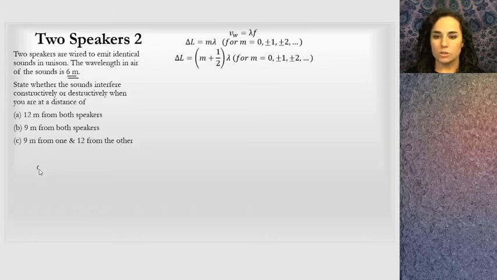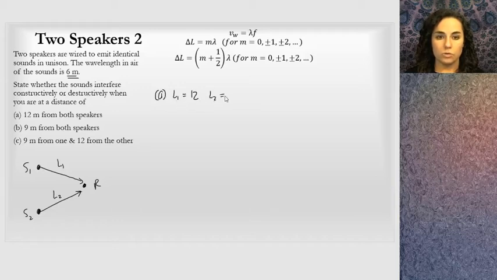So I'm going to draw two speakers. Here's speaker 1 and here's speaker 2. We don't know what their distance is. What we really care about is how far we are. So there's the receiver. And I'm going to note that there's an L1 and an L2. In the first situation for part A, L1 equals 12 and L2 equals 12.